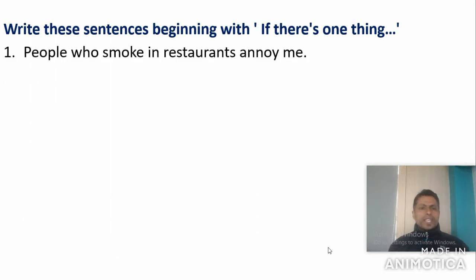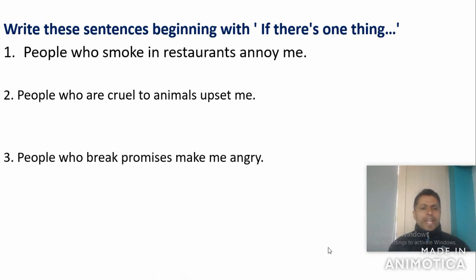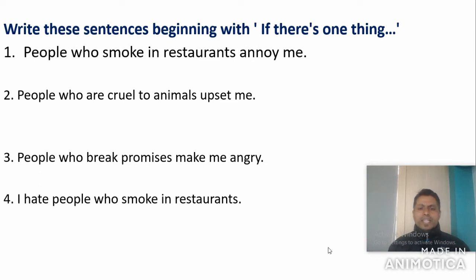People who smoke in restaurants annoy me. See another question. People who are cruel to animals upset me. People who break promises make me angry. And I hate people who smoke in restaurants. So these four are the questions we are going to deal with.